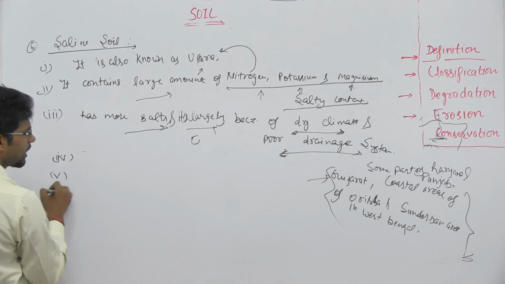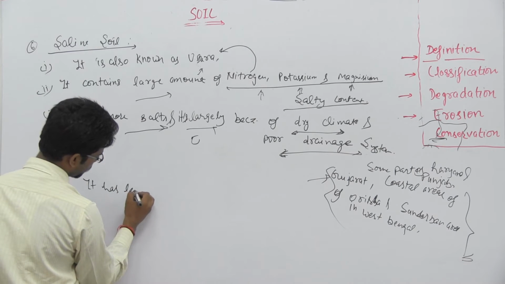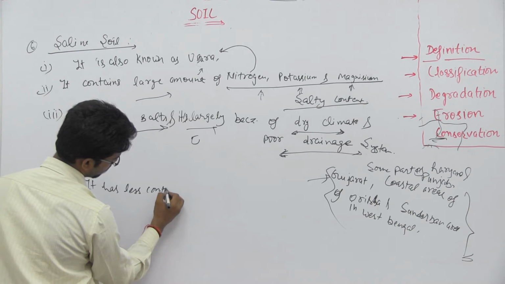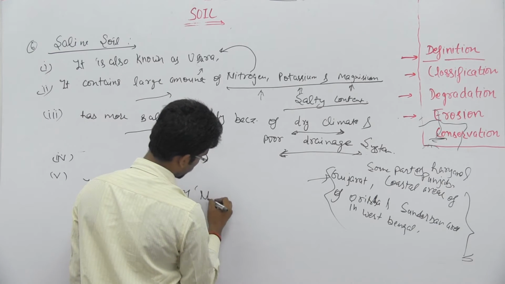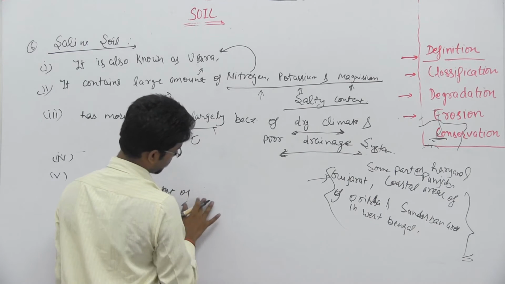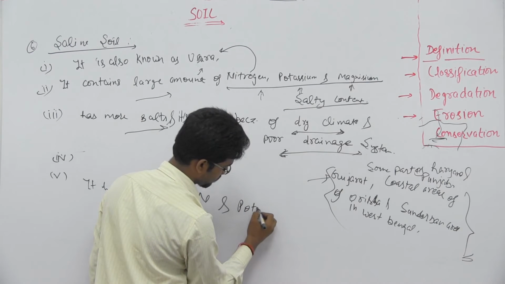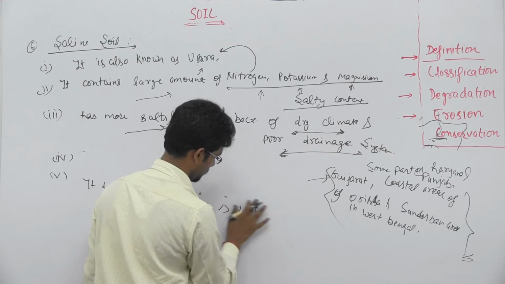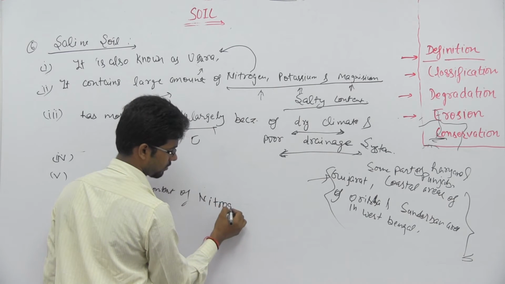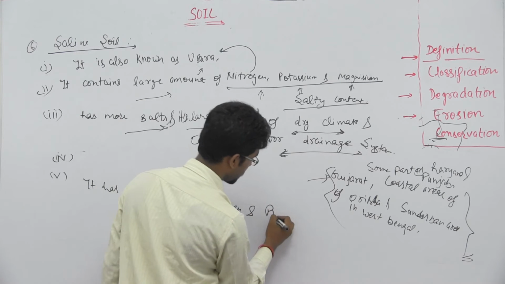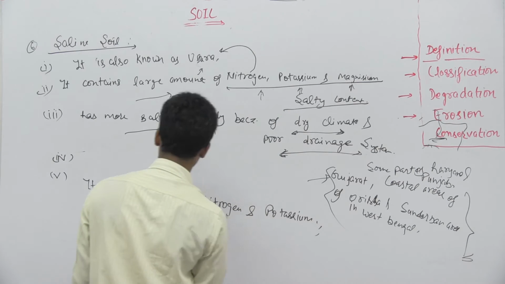And one more point, it has less content of nitrogen and potassium.